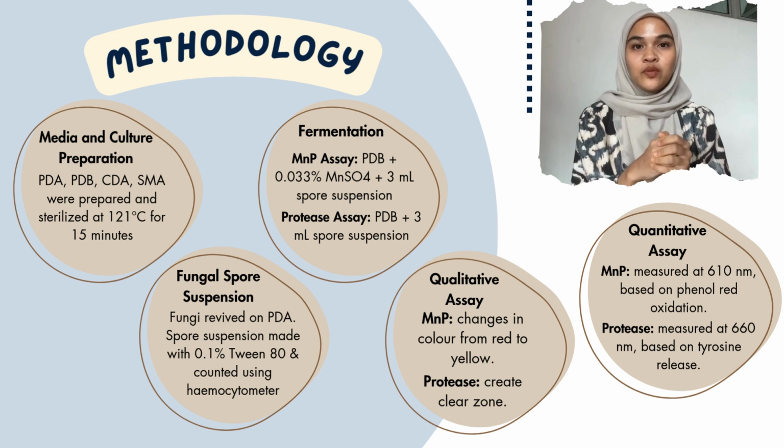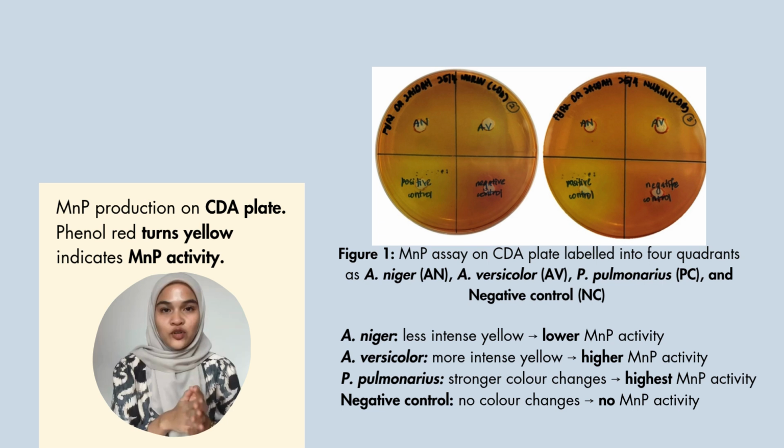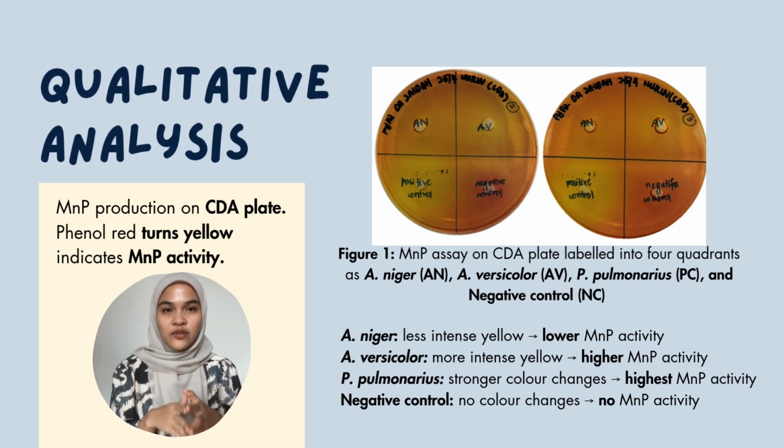In the quantitative assay, MnP was measured at 610 nanometer using phenol red as the substrate, and protease activity was measured at 660 nanometer using tyrosine release measured via Folin reagent. For qualitative analysis, CDA plates containing phenol red were used.